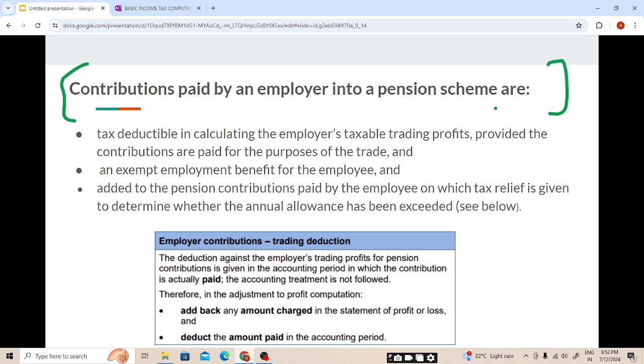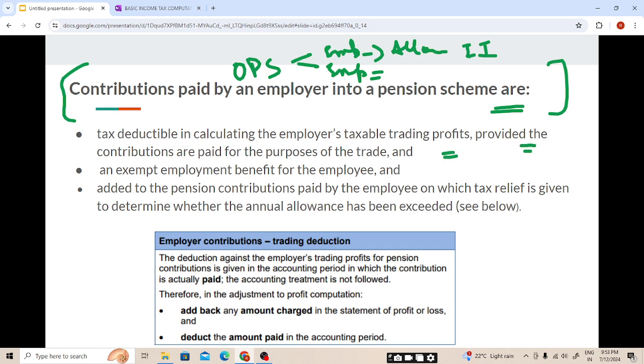Contribution paid by an employer into the pension schemes. As we have seen in the occupational pension scheme, employee will pay and employer will also pay. For the case of employee, it will be an allowable deduction from its employment income. Now we will be seeing the employer. Contribution paid by an employer into a pension scheme is tax deductible in calculating the employer's taxable trading profit, provided the contributions are paid for the purpose of the trade. So the contributions paid by the employer will be reduced from the taxable trading profit. This will be covered in our next chapter.